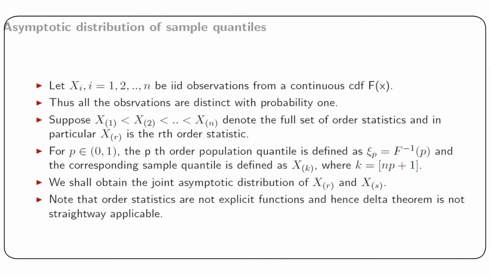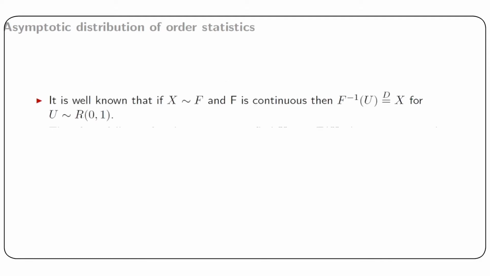Note that order statistics are not explicit functions, and hence delta theorem is not straightaway applicable here. So we need to develop some alternative methods in such a case. If X has a distribution F where F is continuous, then it is well known that the distributions of F inverse U and X are identical, where U has a rectangular 0 1 distribution.